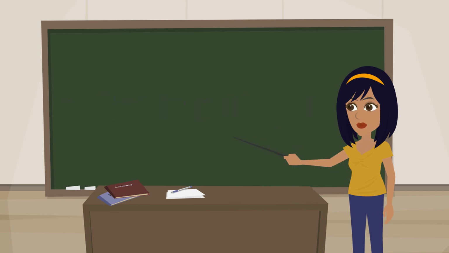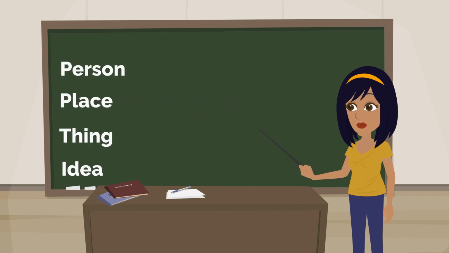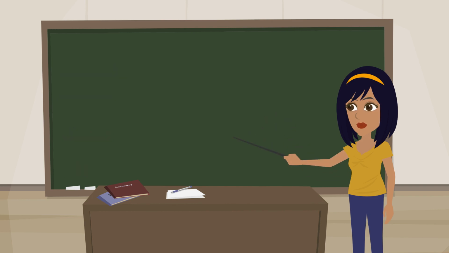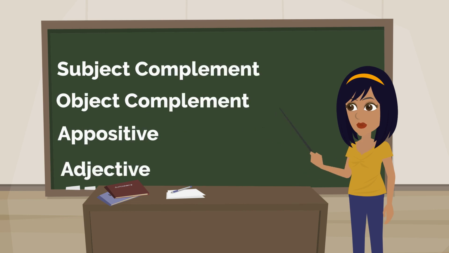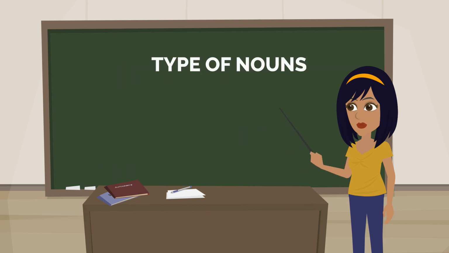A noun is a word that names something, such as a person, place, thing, or idea. In a sentence, nouns can play the role of subject, direct object, indirect object, subject complement, appositive, or adjective.